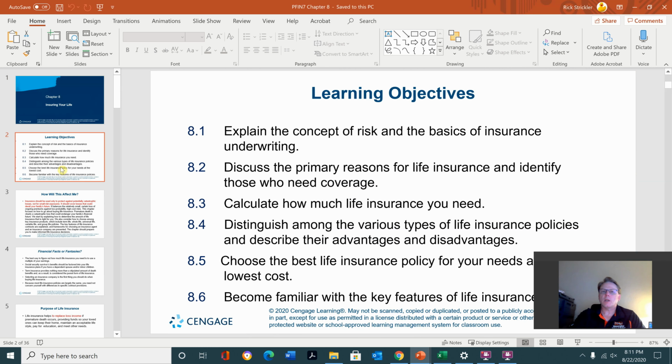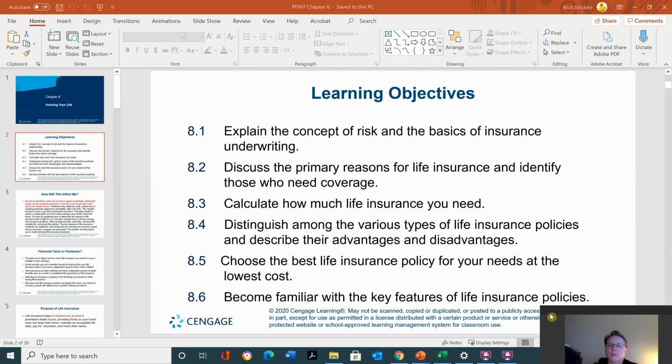Learning objectives are to explain the concept of risk and the basics of insurance underwriting, discuss the primary reason for life insurance, and identify those who need coverage. Calculate how much life insurance you need. Distinguish among the various types of life insurance policies and describe their advantages and disadvantages. Choose the best life insurance policy for your needs at the lowest cost. Become familiar with key features of life insurance policies.